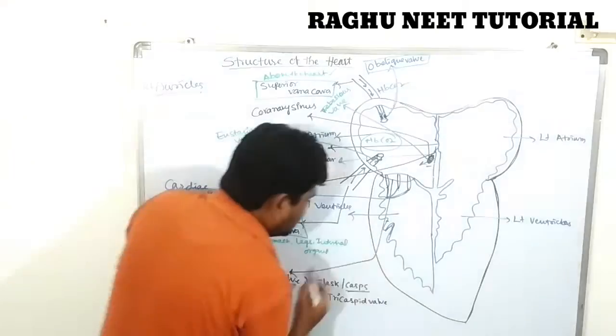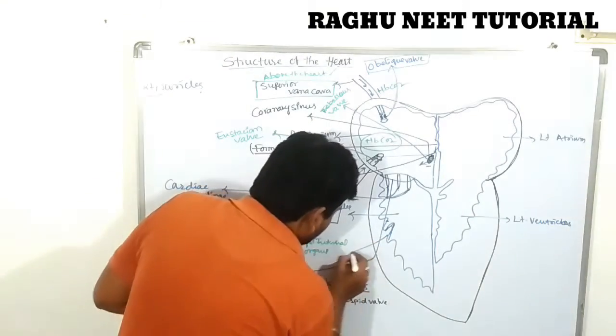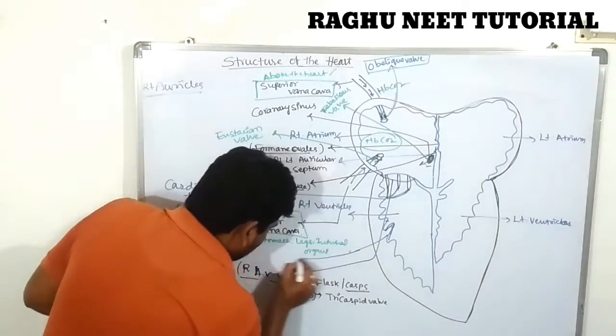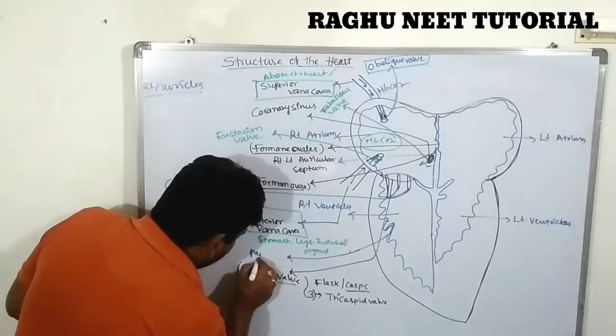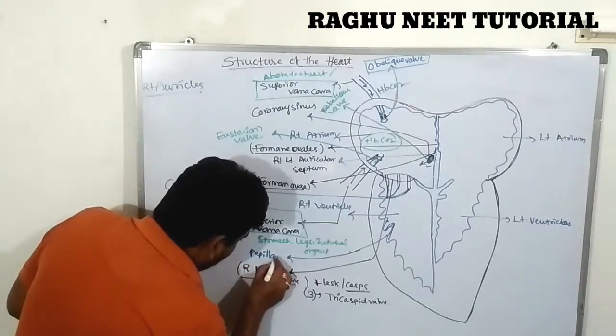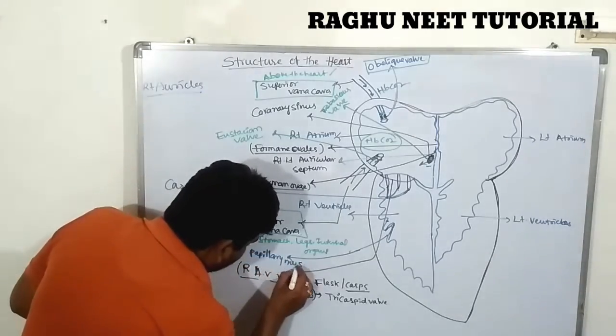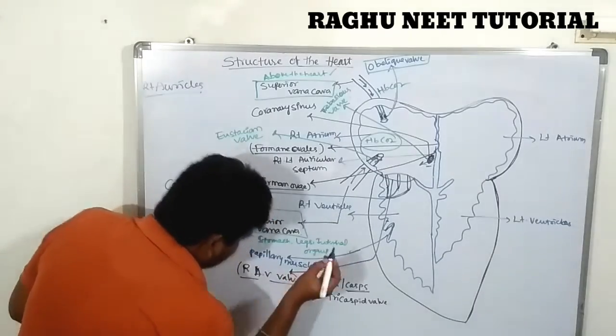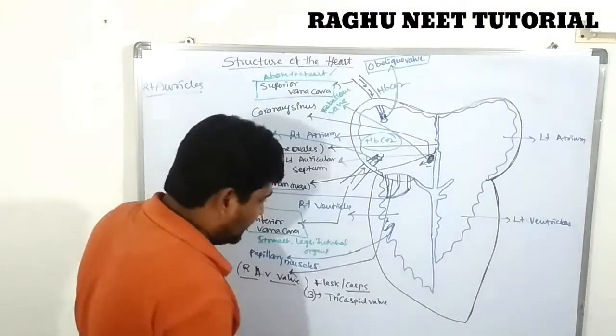The large projection of the muscle is called the papillary muscle. Note down, everyone: papillary muscle. Are you clear?